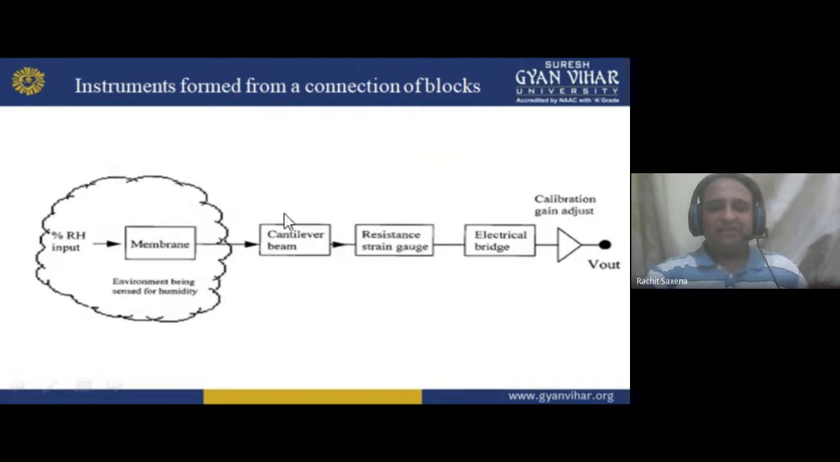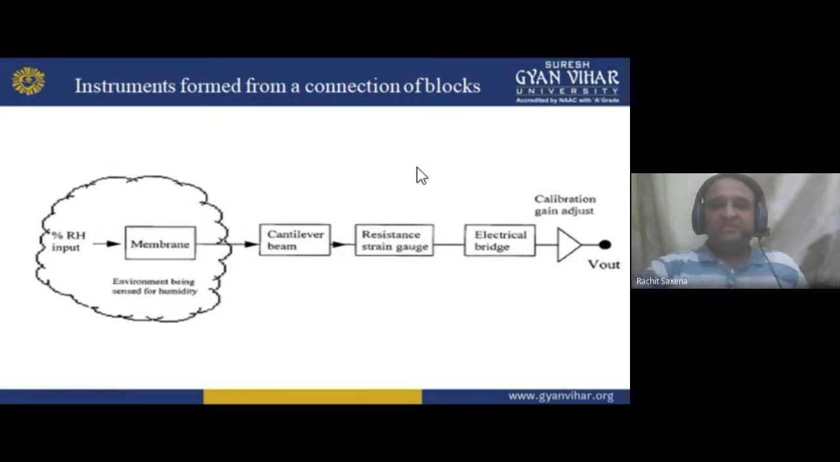Then there is a cantilever beam, and a resistance strain gauge. The strain gauge and cantilever beam are the blocks, basically, and they perform their roles. The membrane does something, the cantilever beam is basically a path, and the resistance strain gauge is a transducer, which converts one form of energy to another form. Electrical bridges are there, and then we have calibration, gain stages and output. We are getting the output from it. Understand, my dear student?